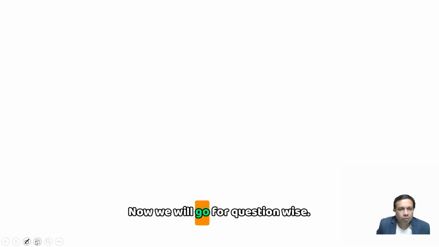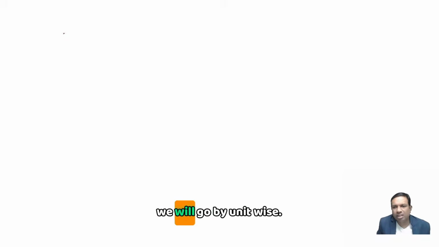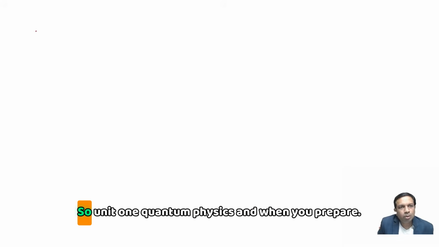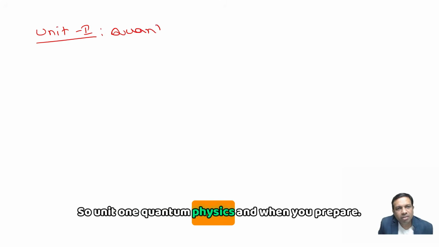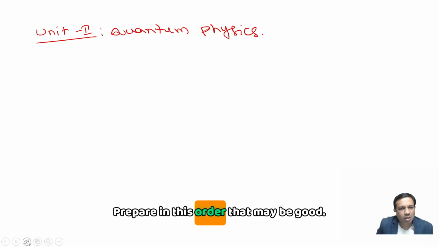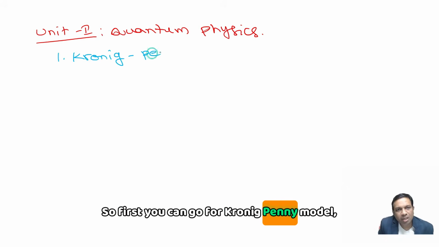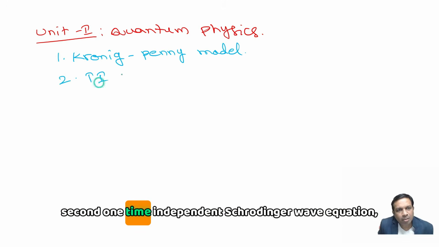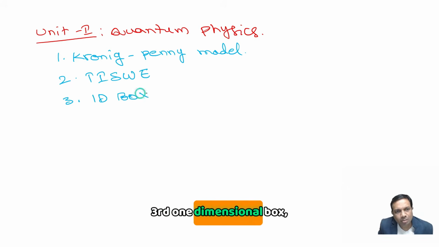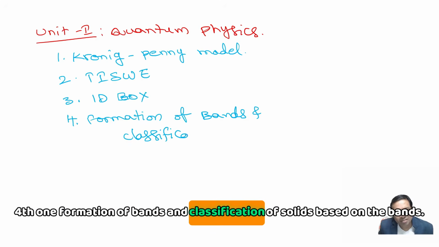Now we will go question wise. Rather than going question wise, we will go unit wise. So unit 1 is quantum physics, and if you prepare in this order that may be good. First you can go for the Kronig-Penney model, second the time independent Schrodinger wave equation, third the one-dimensional box, fourth the formation of bands and classification of solids based on the bands.